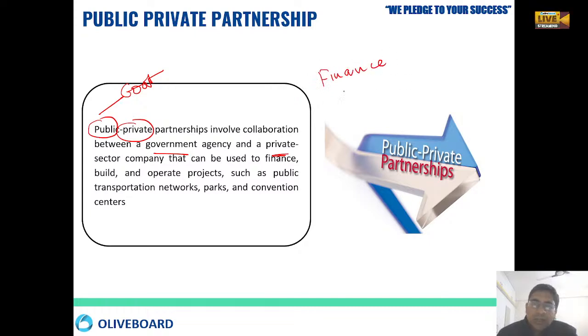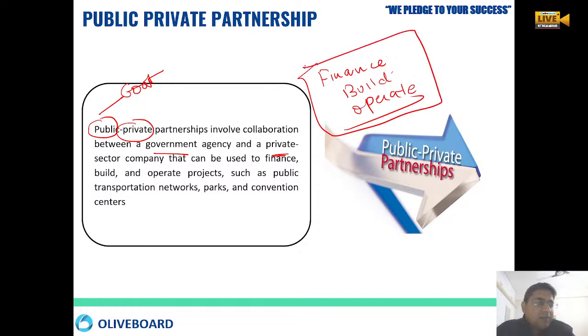So finance, to build something, to operate something, anything can be there. Public private partnership can work in any of the fields. It provides you with finances, it helps you in building, and it helps in operating. There are examples like transportation networks, parks, convention centers, and various other things.